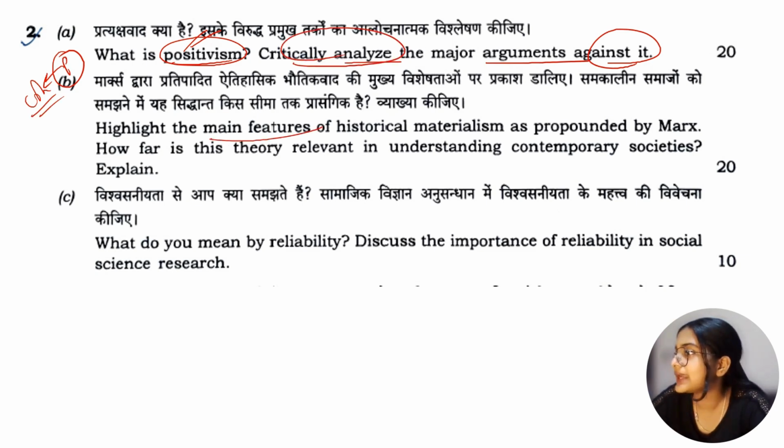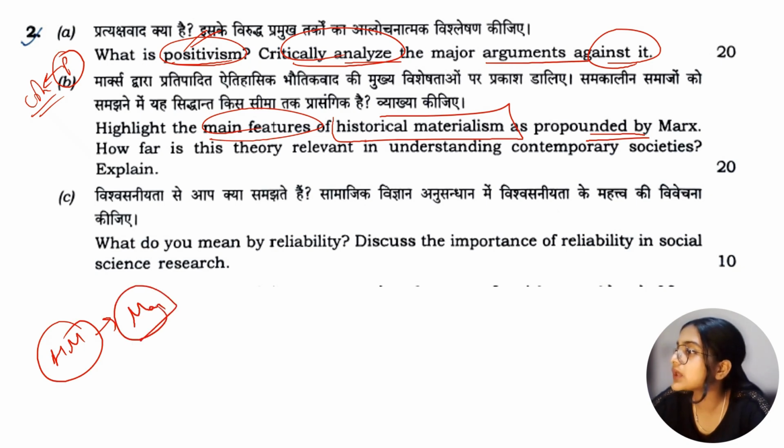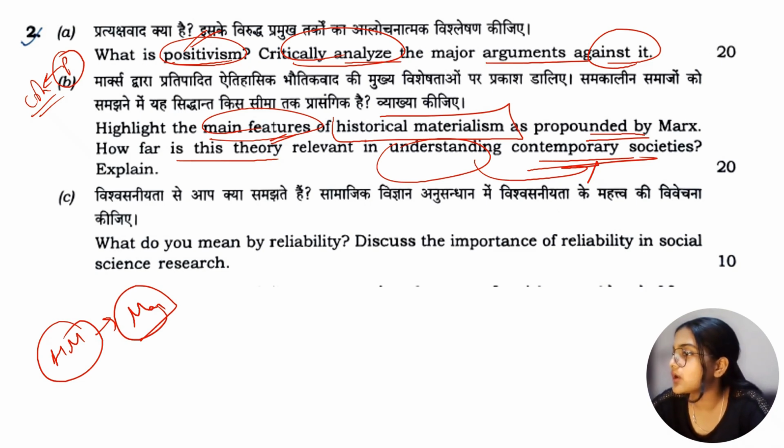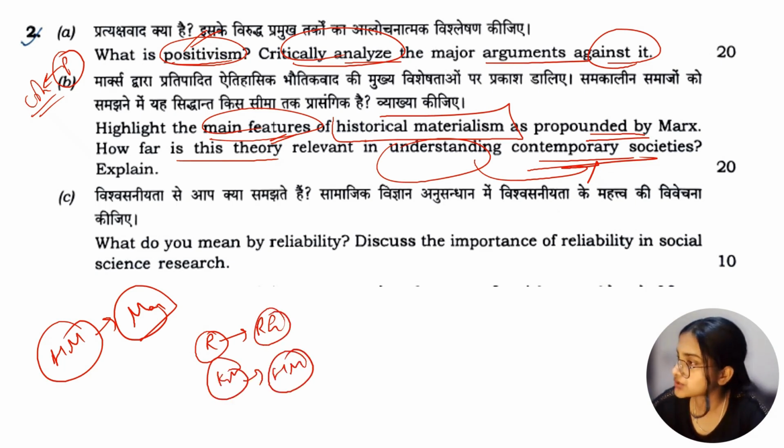B part says: highlight the main features of historical materialism as propounded by Marx. Historical materialism theory है which is given by Marx, हमें उस theory के main features we have to write about, and how far is this theory relevant in understanding contemporary societies. Contemporary societies मतलब आज की societies. Okay, so till now how many thinkers we have? We have Robert Merton की theory of reference group पे question आया है. कार्ल मार्क्स की जो theory है about historical materialism उस पे question आया है.